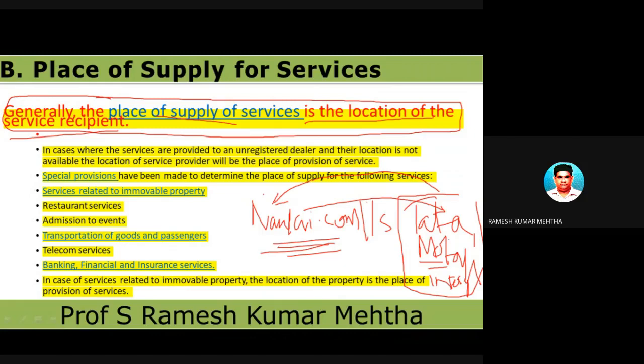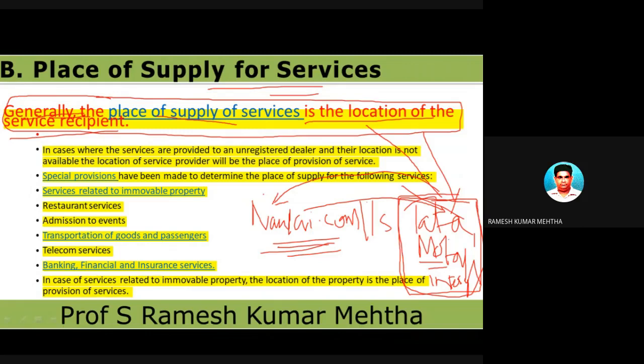As far as the place of supply of services is concerned, because we want to identify whether it is a case of interstate or intrastate sale of services, we have to identify the place of service. So the place of supply of service in specific and general cases is the location of the service recipient, the person who is receiving or availing the services. So this is number one point.